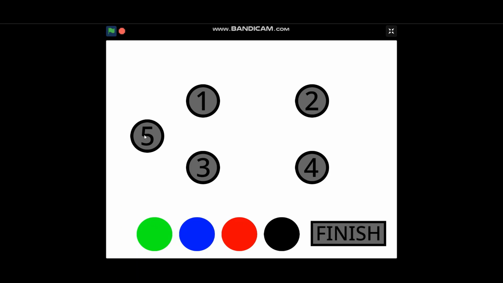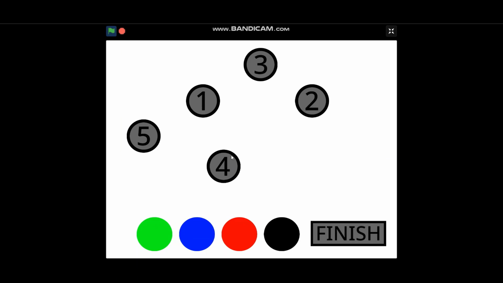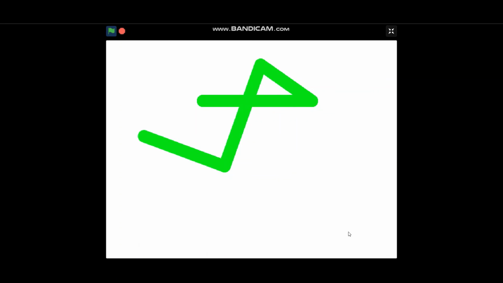I'm going to put number 5 here, number 3 here, and number 4 here. Just put it randomly, and it works perfectly. Okay, I guess that is all for how you make the dot connector game on Scratch.